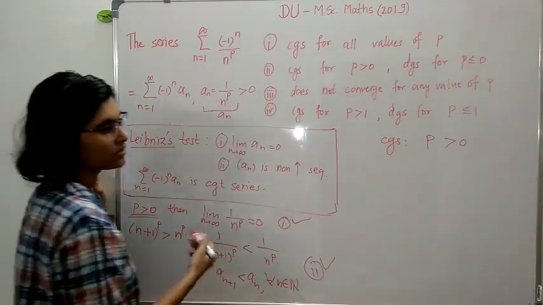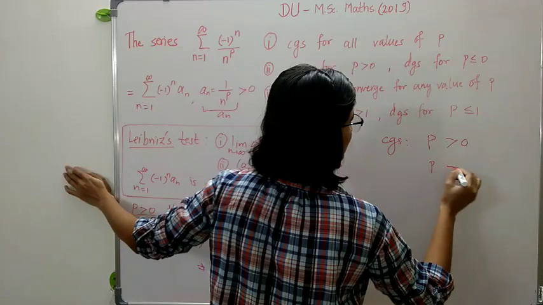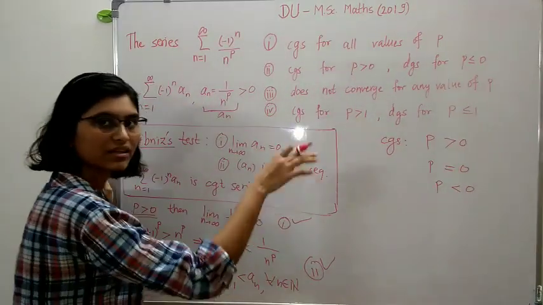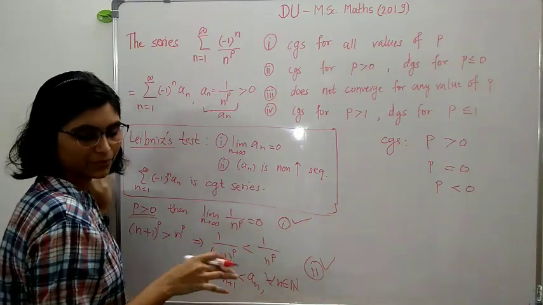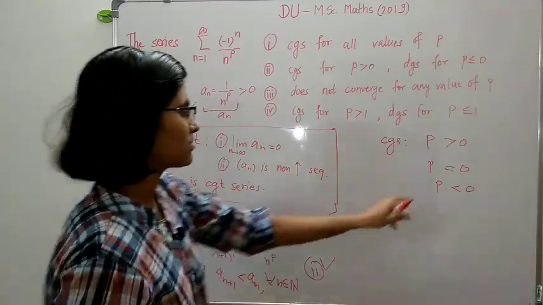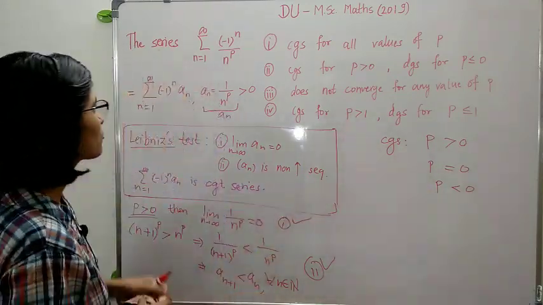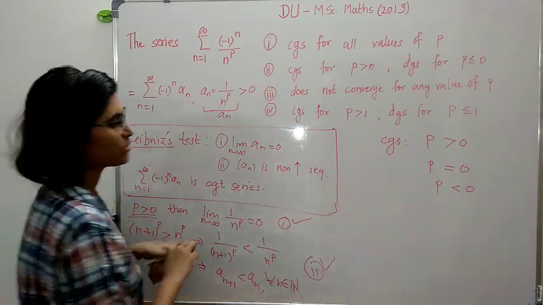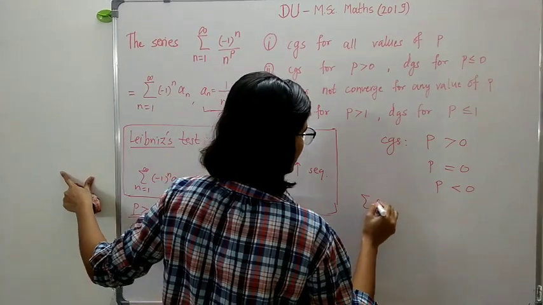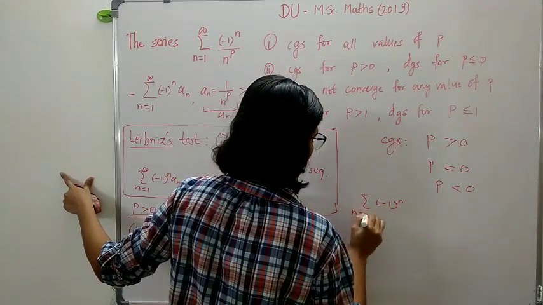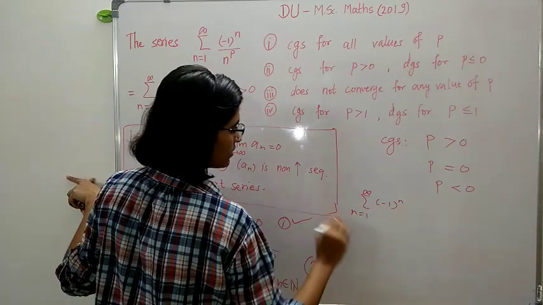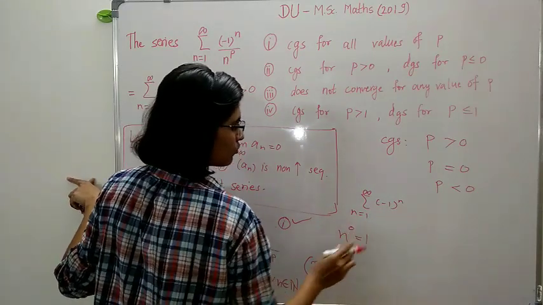Now the second case is p equal to 0 and p less than 0, which cover all the remaining values of p. Let us check whether the series converges for p equal to 0. When we put p equal to 0, the series is just summation of minus 1 raised to n, n running from 1 to infinity, because n raised to 0 is equal to 1.